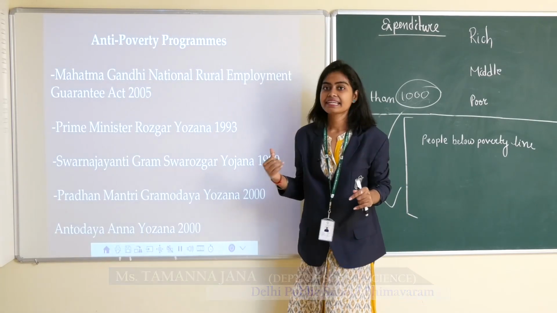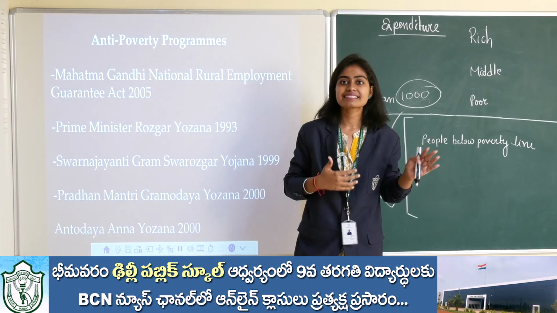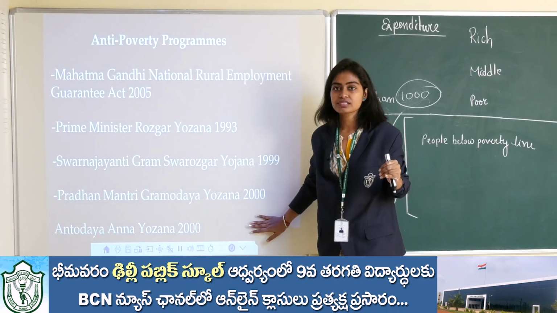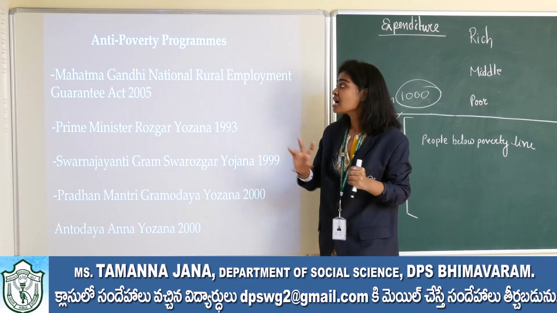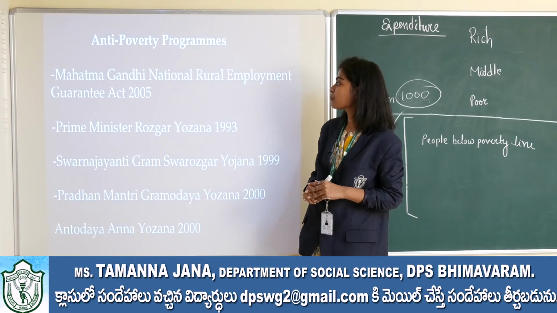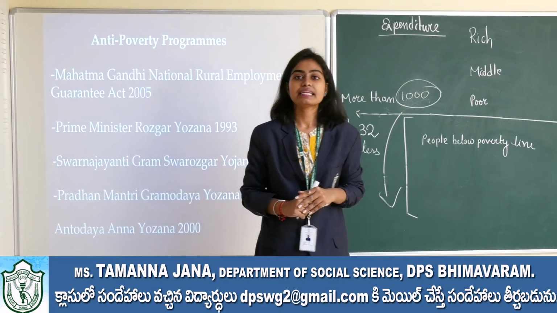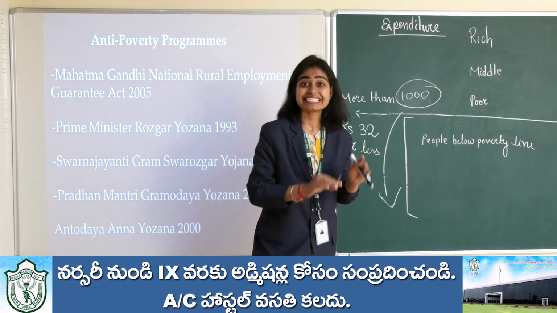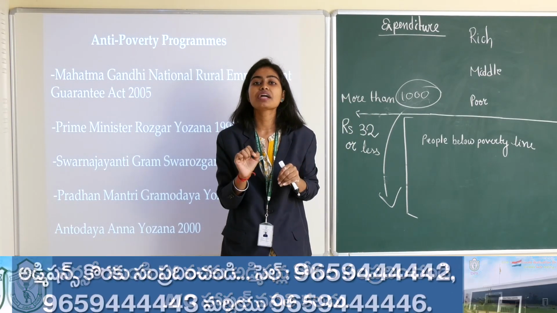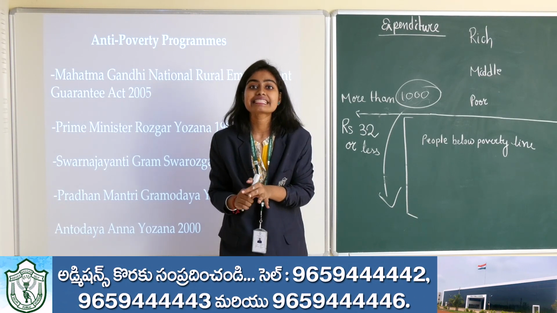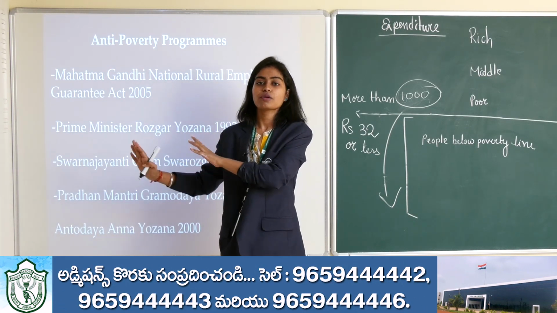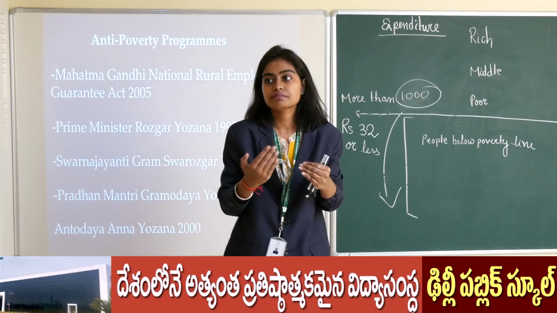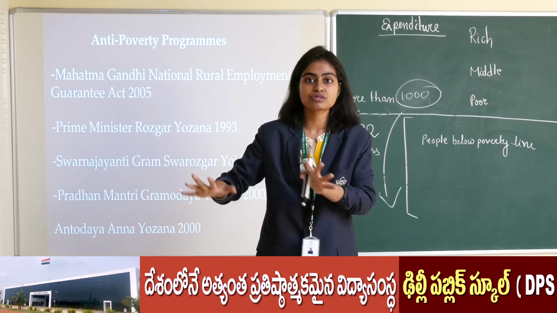Okay, next, anti-poverty programs. So government has undertaken many anti-poverty programs. Out of this, these four are important, so I will explain you one by one. First one, Mahatma Gandhi National Rural Employment Guarantee Act 2005. It aims to provide job to the rural youth. Okay, till now it has provided 220 crores employment days to the rural youth, and they are also paying the wages for those 100 days.